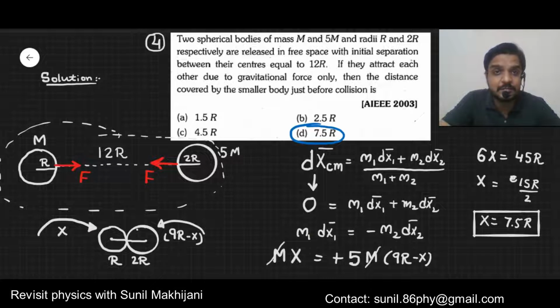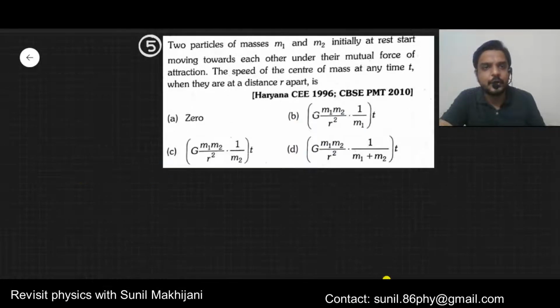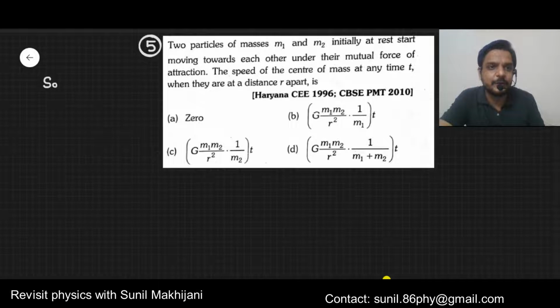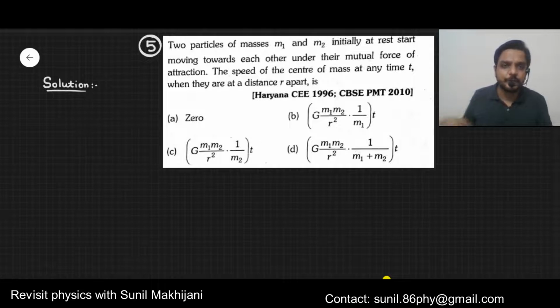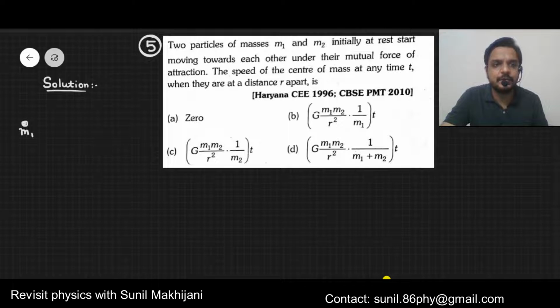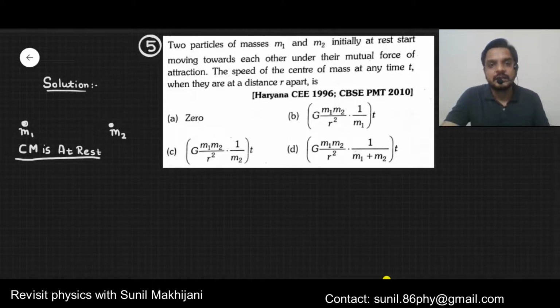Let's go with the next problem on the motion of center of mass. This is the next question now. You can try it on your own also. It's extremely easy actually. Here obviously two particles are there, let's say m1 and m2. Both of them are at rest. If both of these particles are at rest, the center of mass of the system will also be at rest. Now they are attracting each other by the mutual force of attraction. I can show it this way, like this.